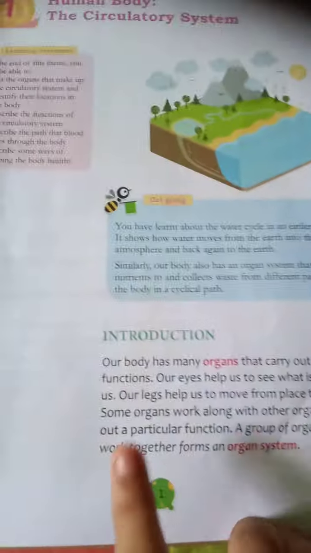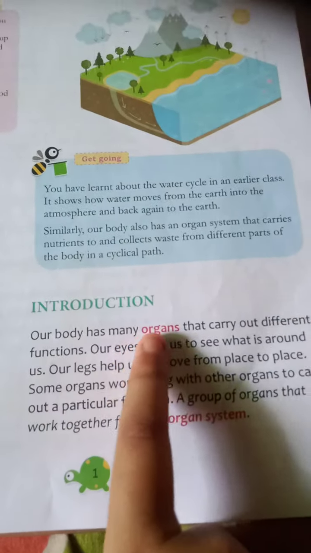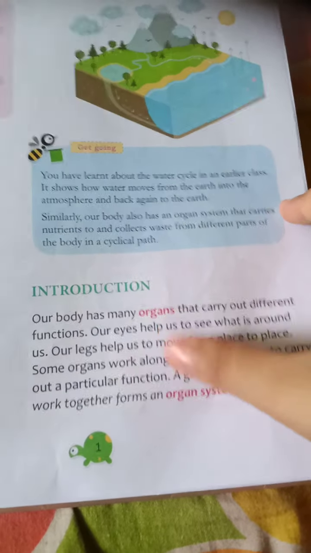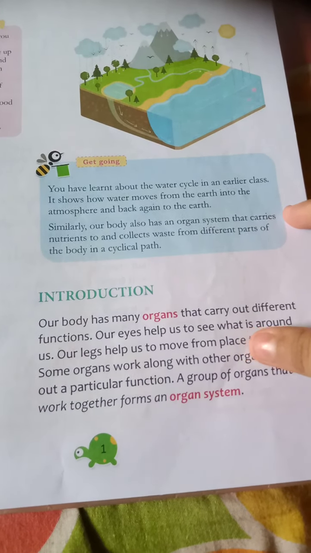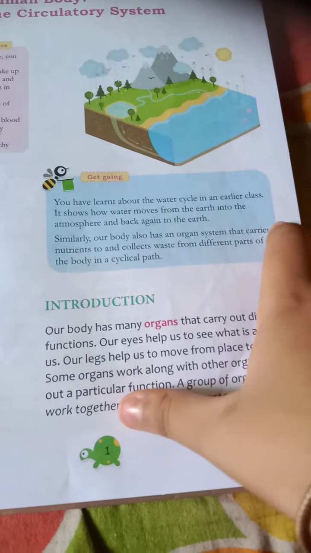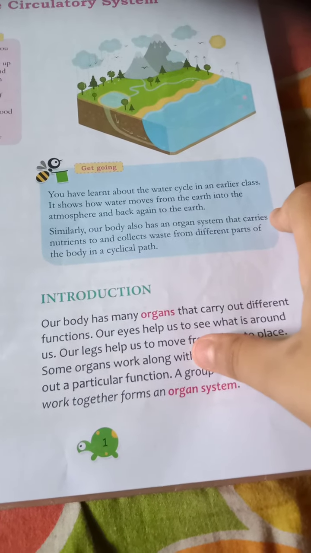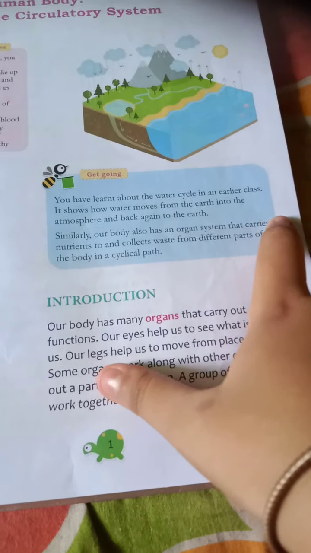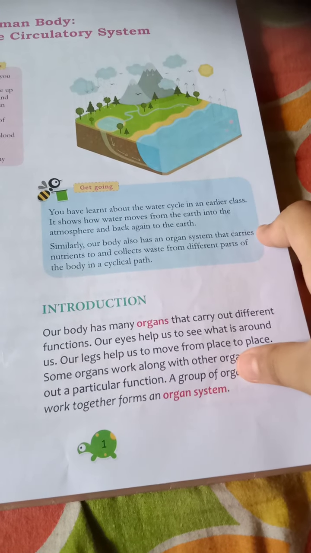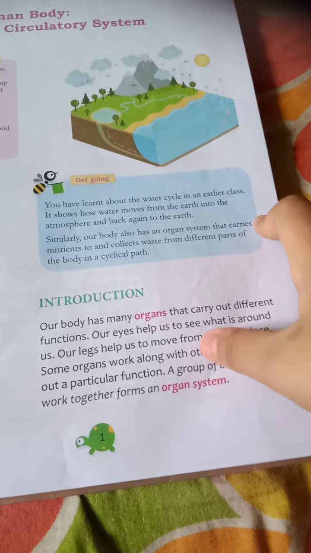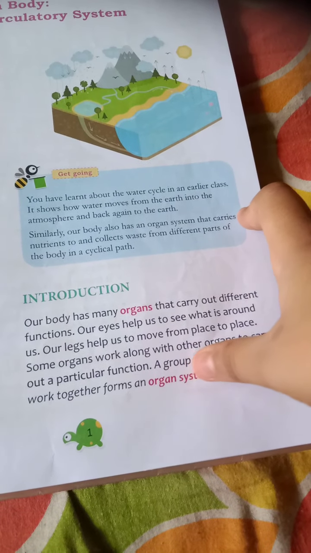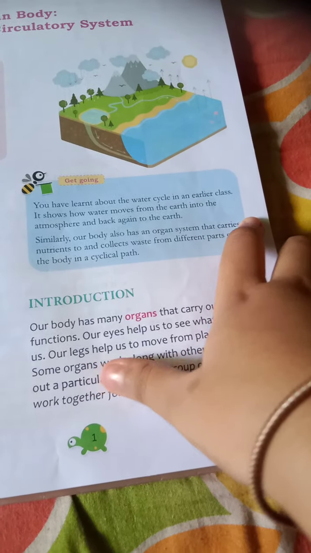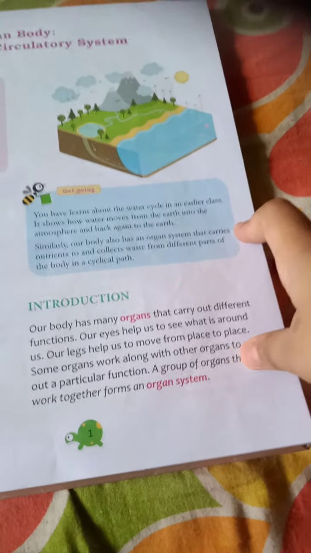Now let's see the introduction. Our body has many organs that carry out different functions. Like our eyes help us to see what is around us. If we do not have eyes, can we see what is around us? No. Our legs help us to move from one place to another. If we do not have legs, can we move from one place to another? No. So our legs help us to move from one place to another.